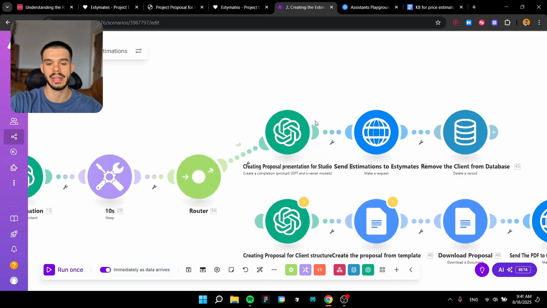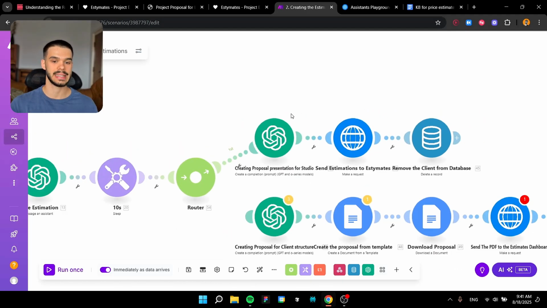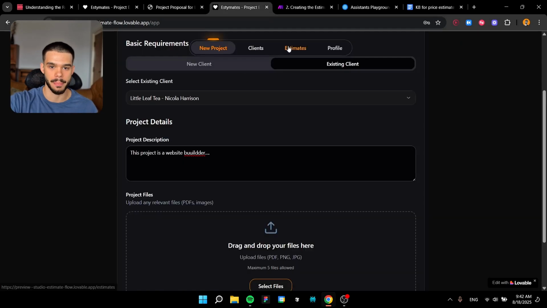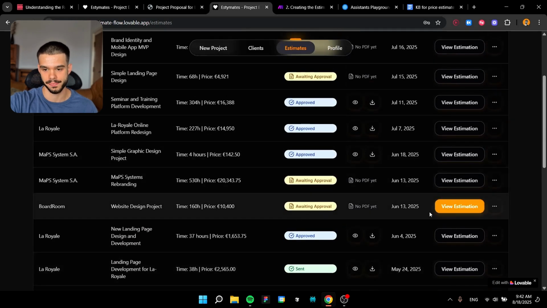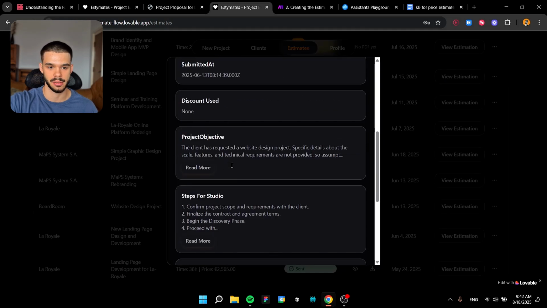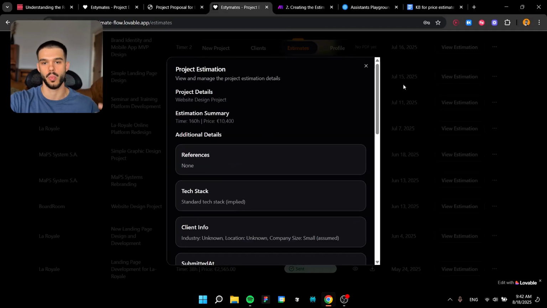And then we are going to feed everything into a create a completion module that basically creates a proposal presentation for the studio, right? That is then going to be sent back to our app in this form. It is going to look like this, waiting approval. And you have all of this data right here. Steps for the studio, project objective, if we use the discount or not, tech stack, whatever.